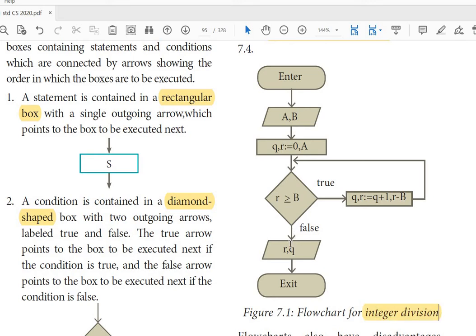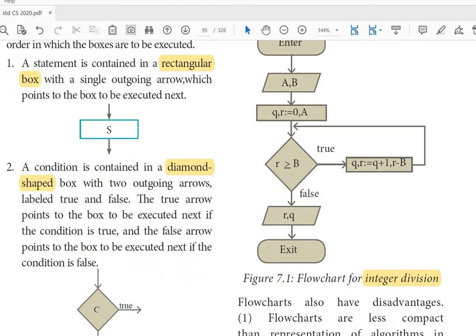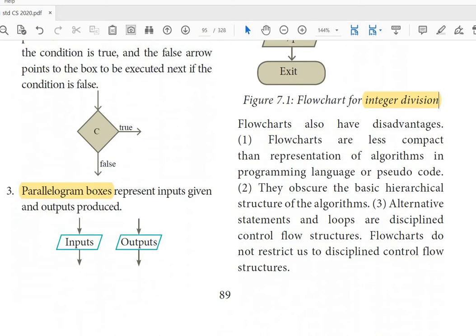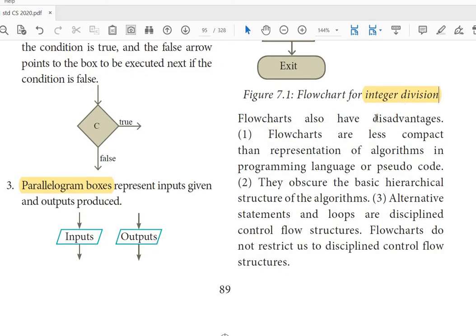Then if the condition is false, we have to exit with the value of R and Q. So the values in R and Q, the remainder and the quotient, are the output of the flowchart. Now some disadvantages are given. What are the disadvantages? It is less compact than the representation of an algorithm in a programming language or pseudocode. The basic hierarchical structure of the algorithm.